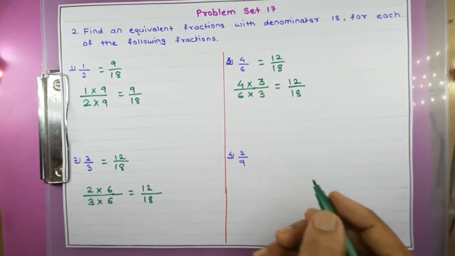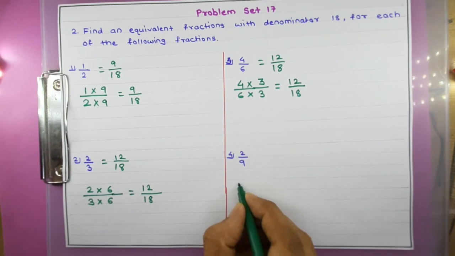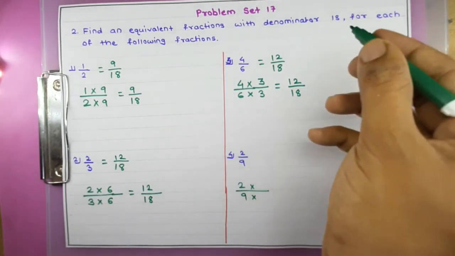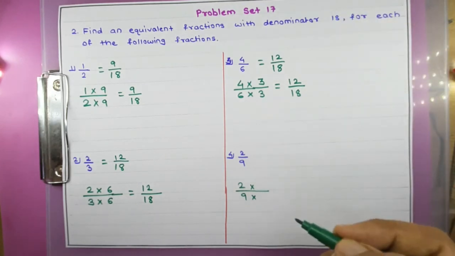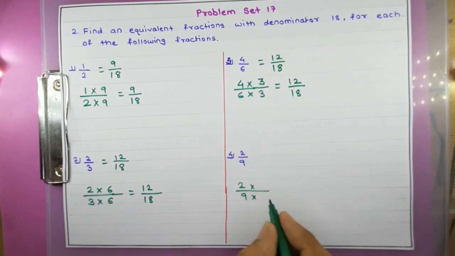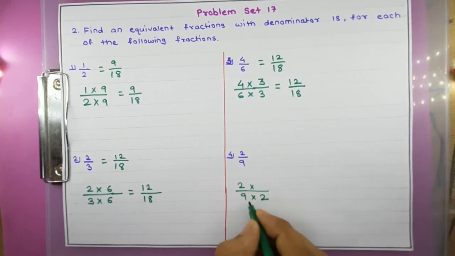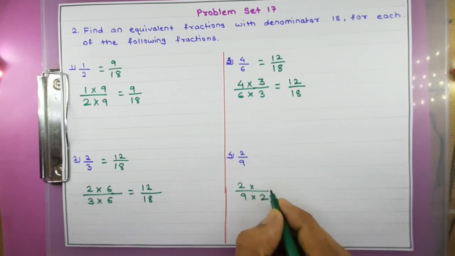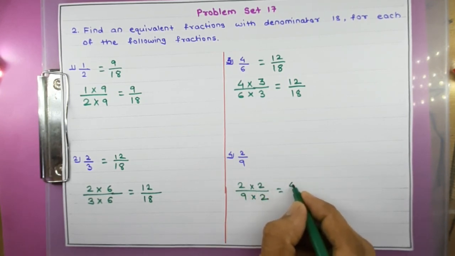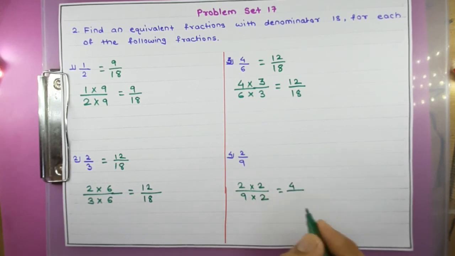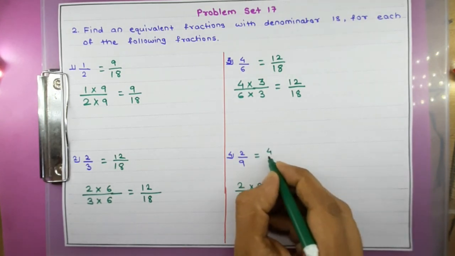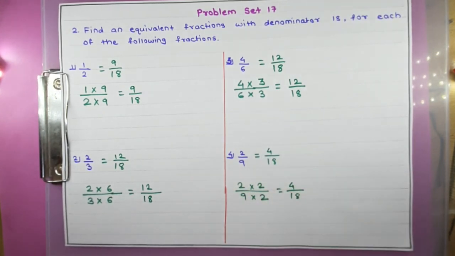At the last sum, that is 2 upon 9. Let's suppose 2 upon 9 is there and for this 9 we have to make it 18. So again we will tell the table of 9 up to 18. 9 ones are 9, 9 twos are 18. So we will multiply 9 by 2 and get 18. So 2 twos are 4 upon 9 twos are 18. So I have got the answer as 4 upon 18.